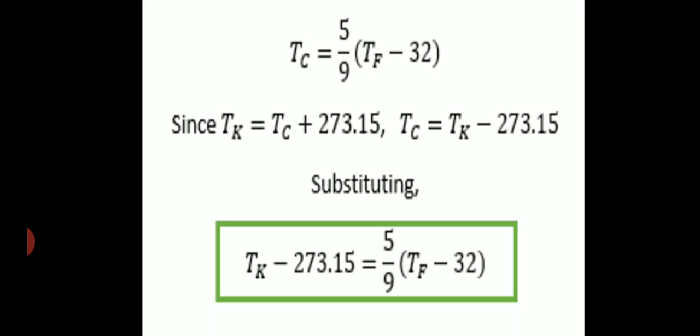In this screen I have given the interconversion between the three different scales of temperature. Tc means the Celsius scale, Tf means the Fahrenheit scale, and Tk means the Kelvin scale. If we want to convert Kelvin to Celsius, then we have to subtract 273.15, because 273.15 minus 273.15 is known as the 0 degree, or we can say standard scale. So these are the conversions.